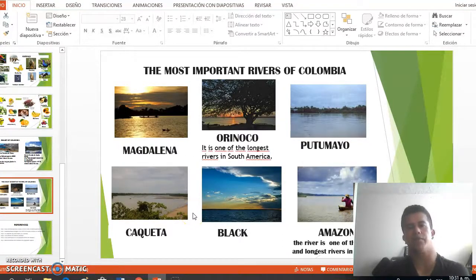Then we have the most important rivers of Colombia. For example, the Magdalena, Orinoco River, Putumayo, Black, and the Amazon River, which is one of the largest and longest rivers in the world.